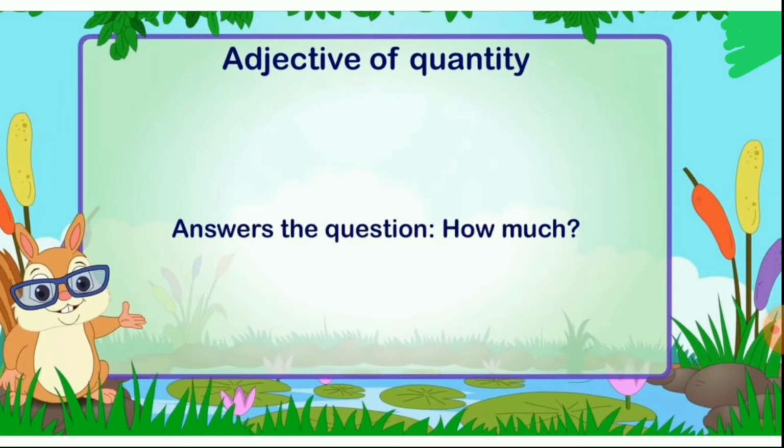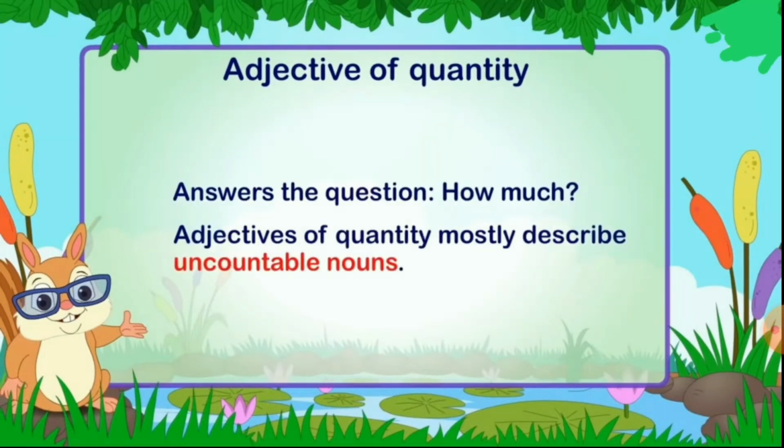What is an adjective of quantity? An adjective of quantity answers the question how much. Whenever we ask how much, we will get an adjective of quantity. Let us see an example. And one more thing to be added: whenever we are talking about adjectives of quantity, they mostly describe uncountable nouns. The nouns which these adjectives describe are uncountable. We cannot count them by numbers.